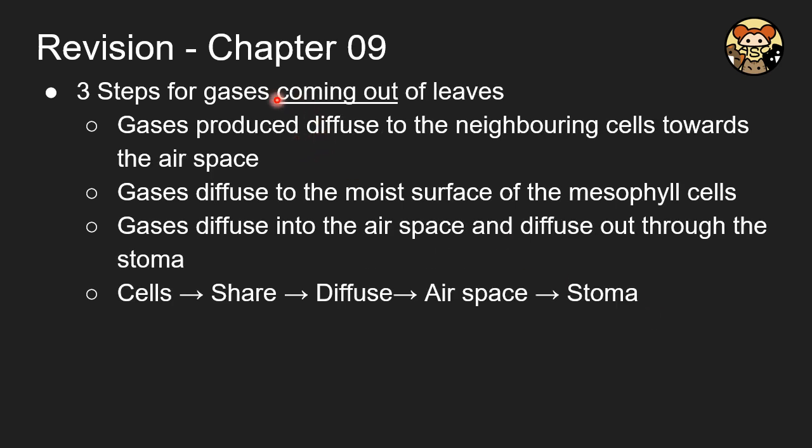And this is how the gases can come out of the leaves. It's actually the reverse of what is taking place in the previous line. The gas will move because of diffusion, there is a concentration gradient, and then eventually it will arrive in the airspace and then dissolve through the moist surface of the mesophyll. It will then diffuse into the stomata and leave the leaves.